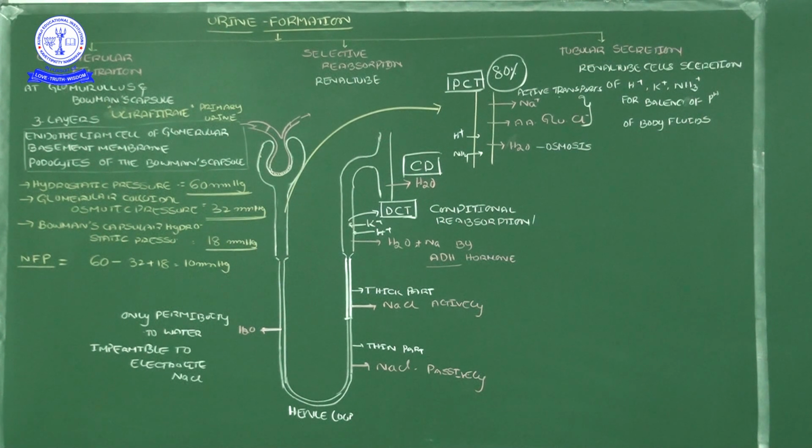That primary urine still contains a lot of essential particles, nutrient particles. Those nutrient particles we don't want to eliminate. Not eliminate means absorbing. So the substances our body requires are still present inside the primary urine. The requirement substances present in the primary urine are the things we should reabsorb.